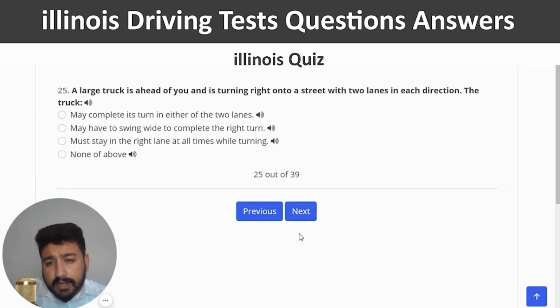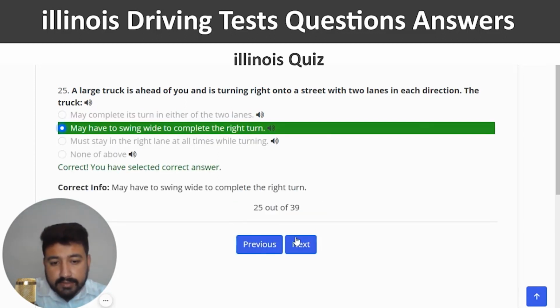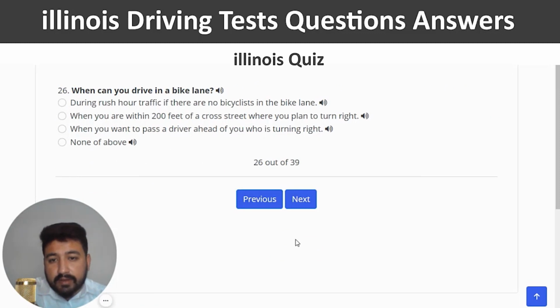A large truck is ahead of you and is turning right onto a street with two lanes in each direction. The truck, the right answer is may have to swing wide to complete the right turn. And next. When can you drive in a bike lane? The right answer is when you are within 200 feet of a cross street where you plan to turn right. So second option again, correct?